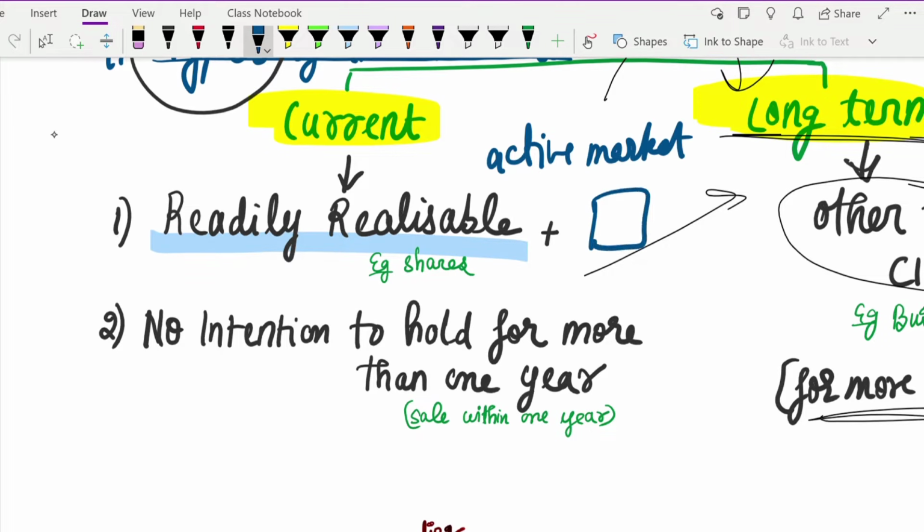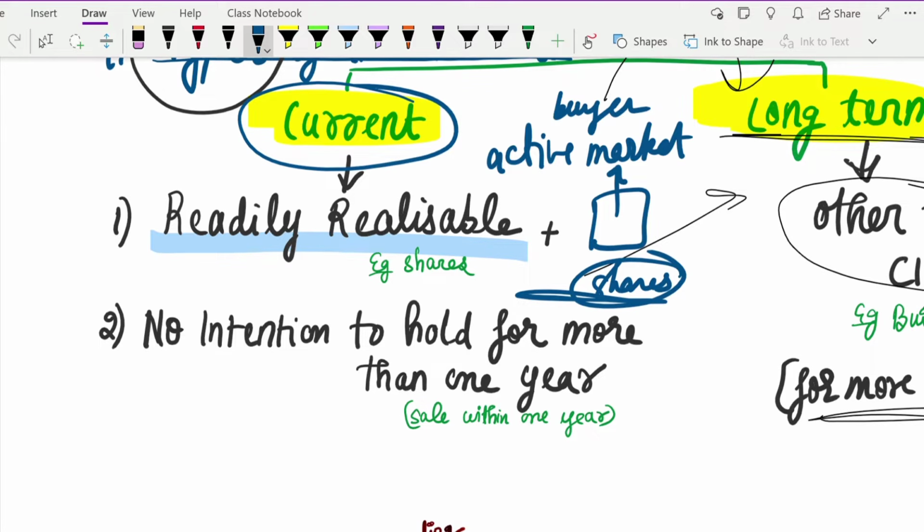For any product or any investment that you're going to sell, you need a few buyers who are ready to accept it. Suppose there is a share of a particular company, and it is completely going into loss. Suppose we have Kingfisher shares. Now we want to classify these Kingfisher shares as our current investment, and for that we are looking at the criteria, and we see a criterion called readily realizable there.